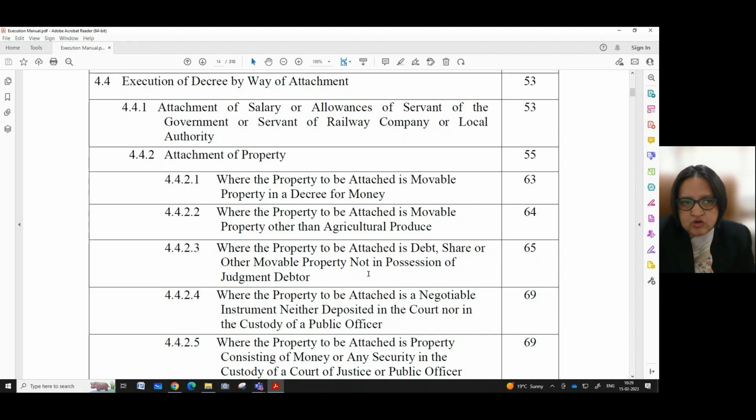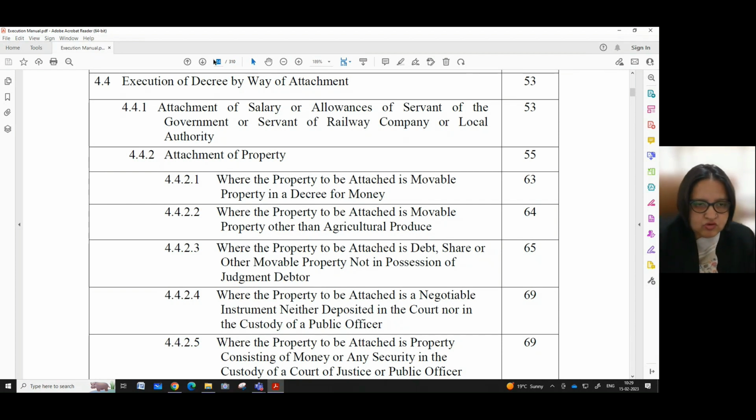We will look into certain aspects of attachment of salary or allowances of servant of the government or servant of railway company or local authority, as well as of attachment of property.